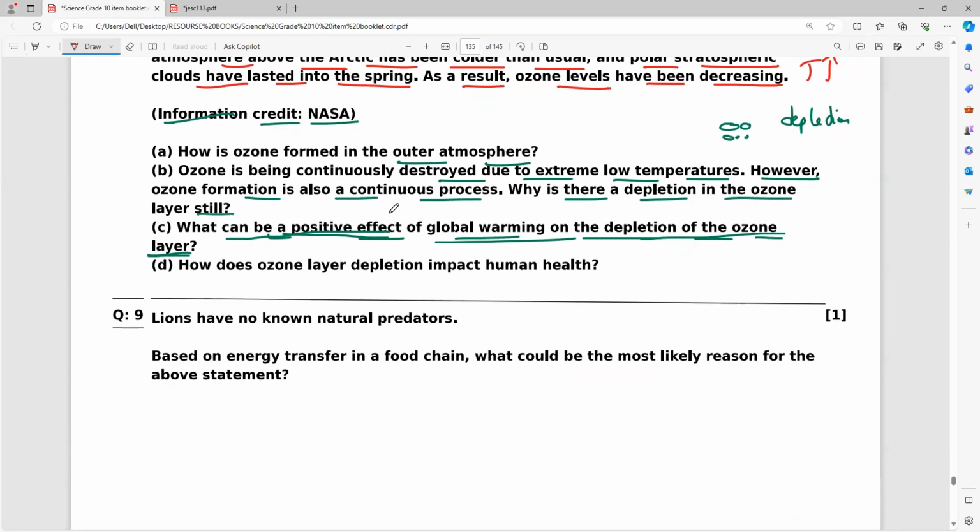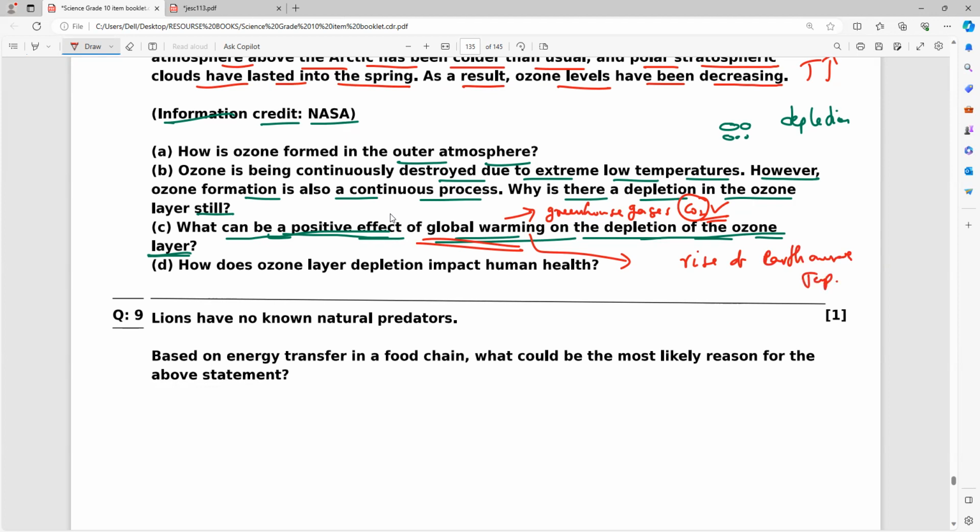So please remember. Global warming is caused because of what gases? Anybody? Greenhouse gases. What is that gas? Carbon dioxide. So the major greenhouse gas is carbon dioxide. Global warming means the rise of the Earth's average temperature.